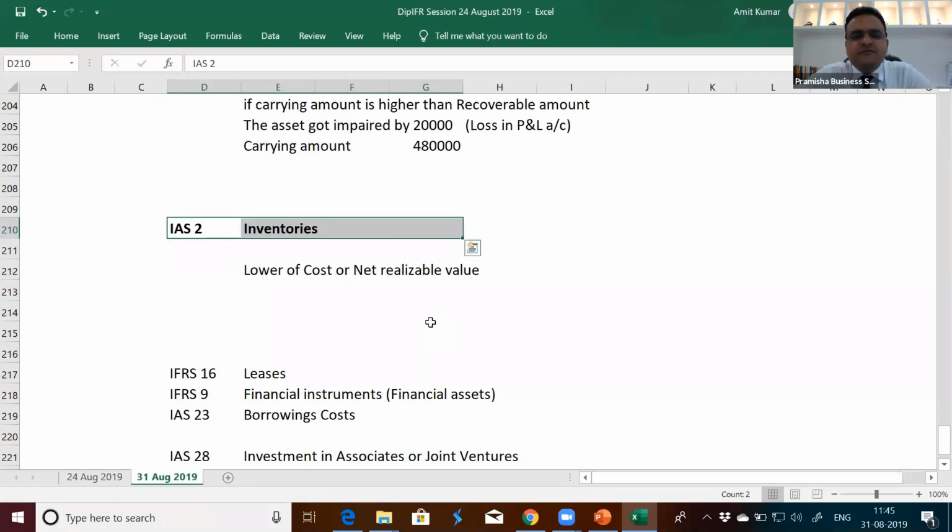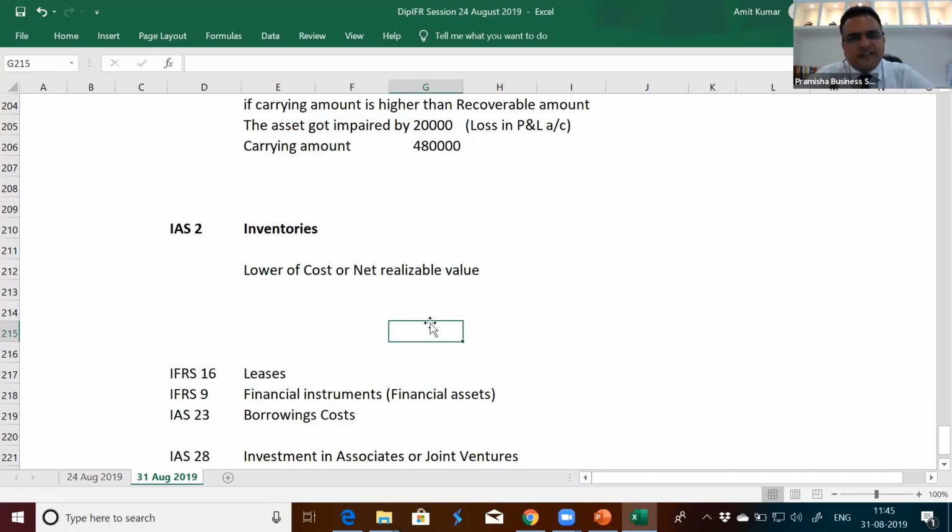Clear? Automatic impairment system inherent in IFRS 5, inherent in IAS 2. So that is the reason when you read IAS 36, it will say not applicable to inventories, not applicable to IFRS 5 non-current assets held for sale, not applicable to investment property measured at fair value model, not applicable to financial assets measured at fair value through P&L. It will say this because wherever we are using fair value, automatically the impairment of those assets is being taken care of. Clear?